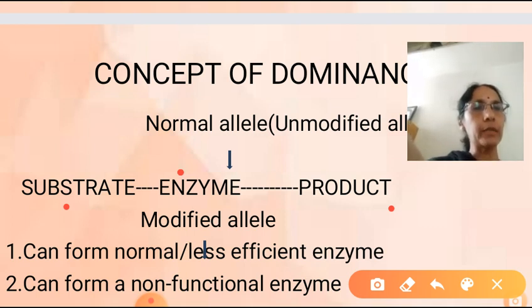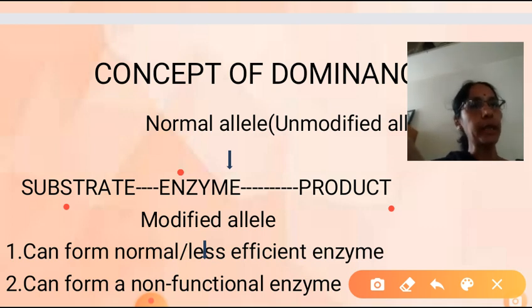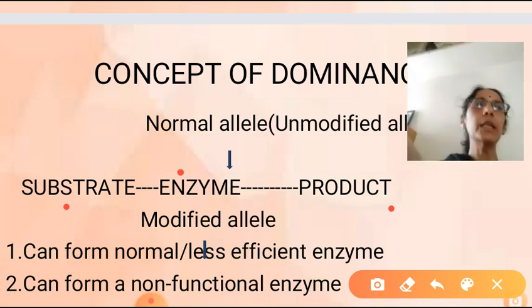This is clear. In every metabolic pathway, a substrate is converted into product with the help of an enzyme. And these enzymes are produced with the help of a gene. So when a gene is having a normal type of allele, the substrate will be converted into product. Clear? For the conversion of substrate into product, an enzyme is needed. This enzyme is produced by a gene. The gene is having a normal type of allele. The enzyme produced is normal, so substrate is converted into product.